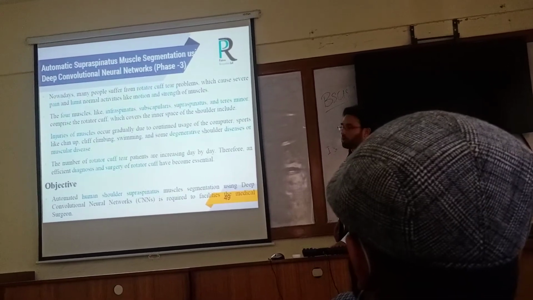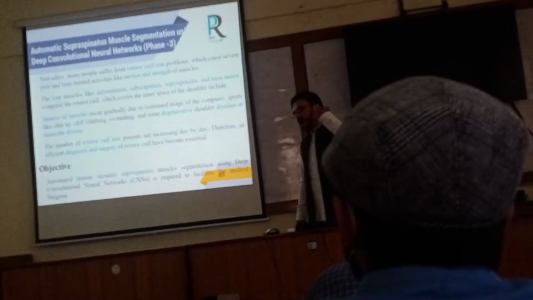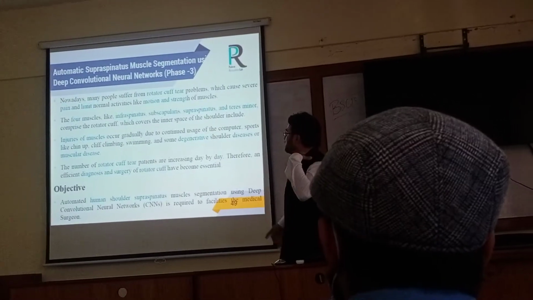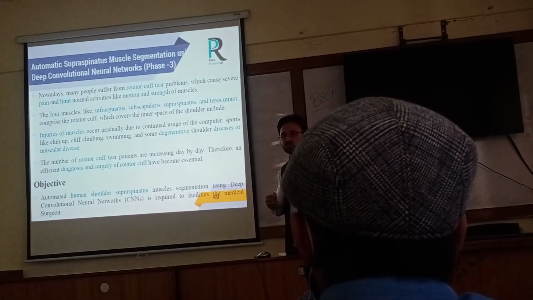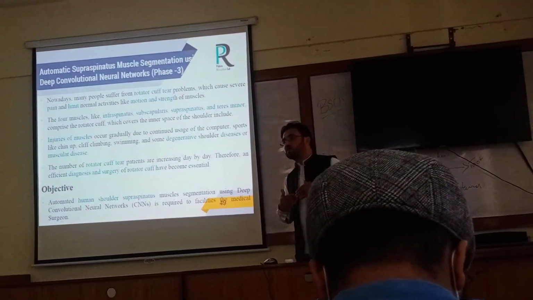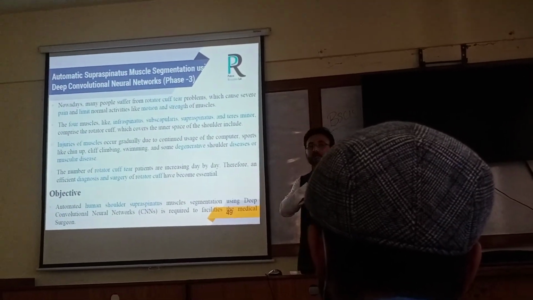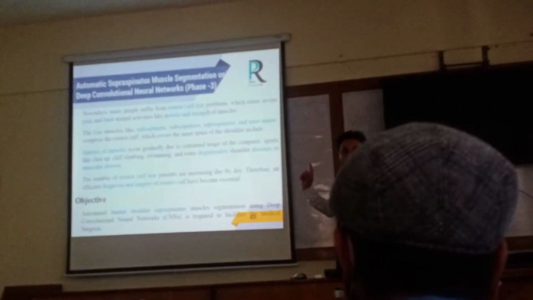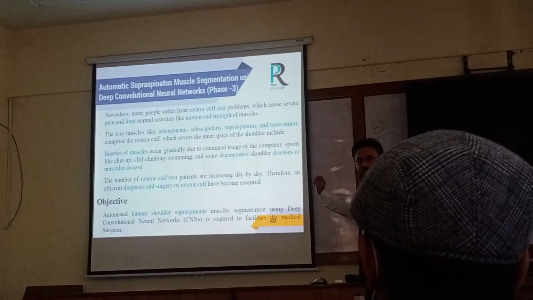Before Corona, we were working on muscle segmentation, supraspinatus muscle segmentation using deep learning. The supraspinatus muscle is a shoulder muscle. There are four kinds of muscles surrounding the rotator cuff. In these rotator muscles, there can be injuries. The injuries are caused by exercises like chin-ups or swimming, or by continuously using a computer. These muscles become very painful and limit the activities of the whole upper body. That's why surgery is very important. For the surgery, we provide the accurate region of interest to the surgeon.